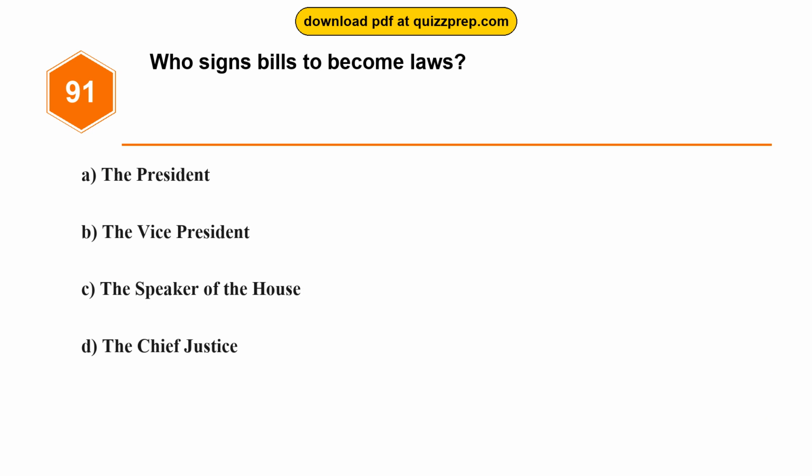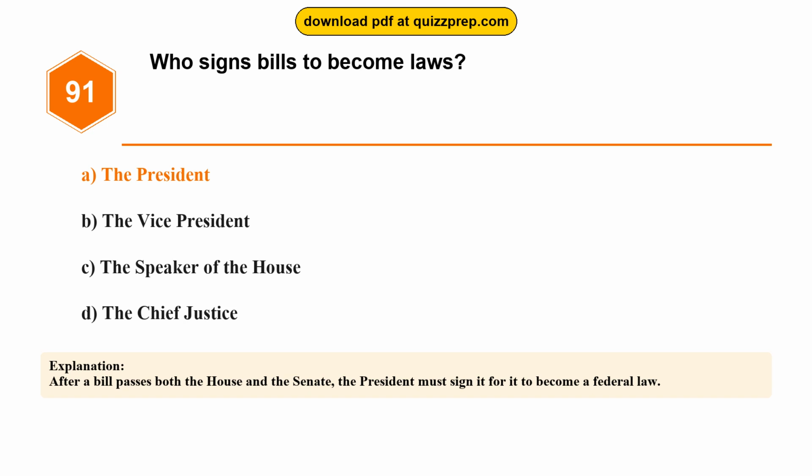Question 91. Who signs bills to become laws? Option A, the President. Option B, the Vice President. Option C, the Speaker of the House. Option D, the Chief Justice. The correct answer is option A, the President. After a bill passes both the House and the Senate, the president must sign it for it to become a federal law.